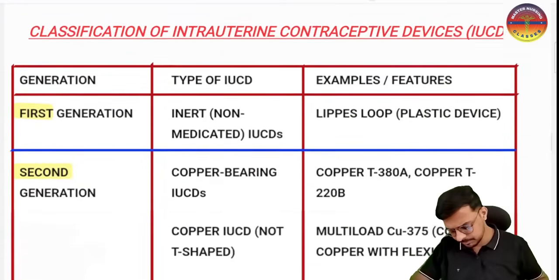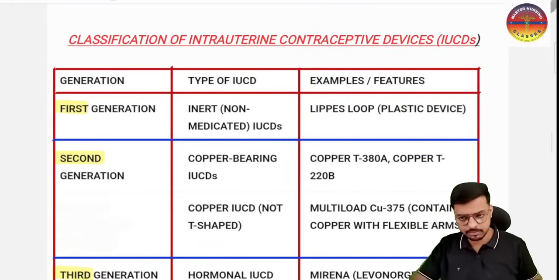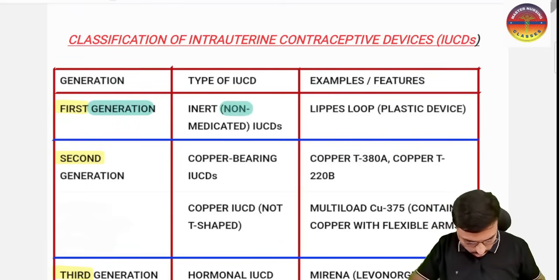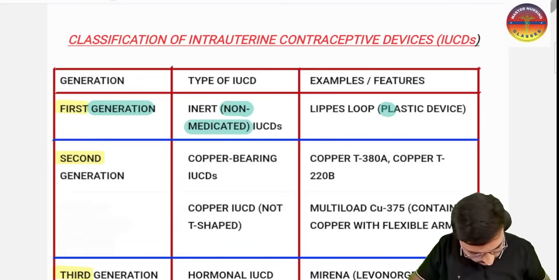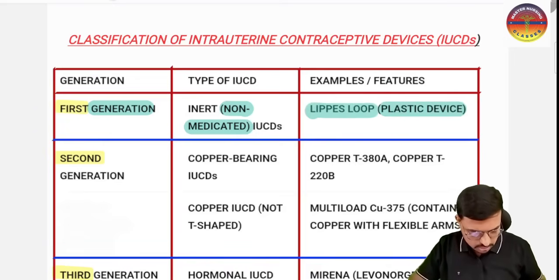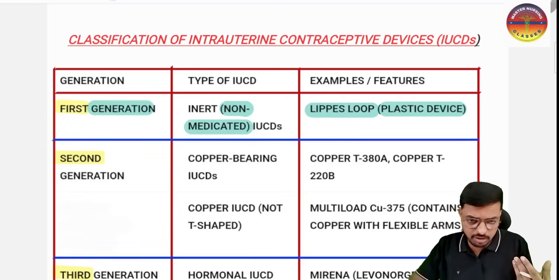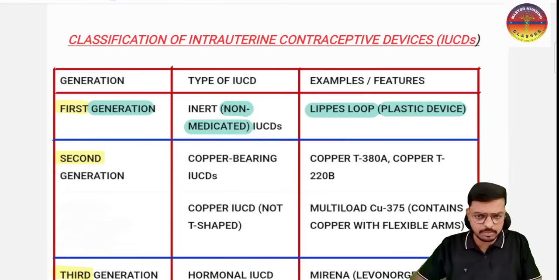Okay, so here is the simple and very important classification. The first generation is non-medicated, there is no medication, just a double S shaped plastic device. That is the Lippes loop. After inserting this Lippes loop, how does it work? It acts as a foreign body in your uterus, and there is an inflammation in the uterus, so that is not allowing the sperm to enter into the fallopian tube and reach the ovary. That is the very important thing.